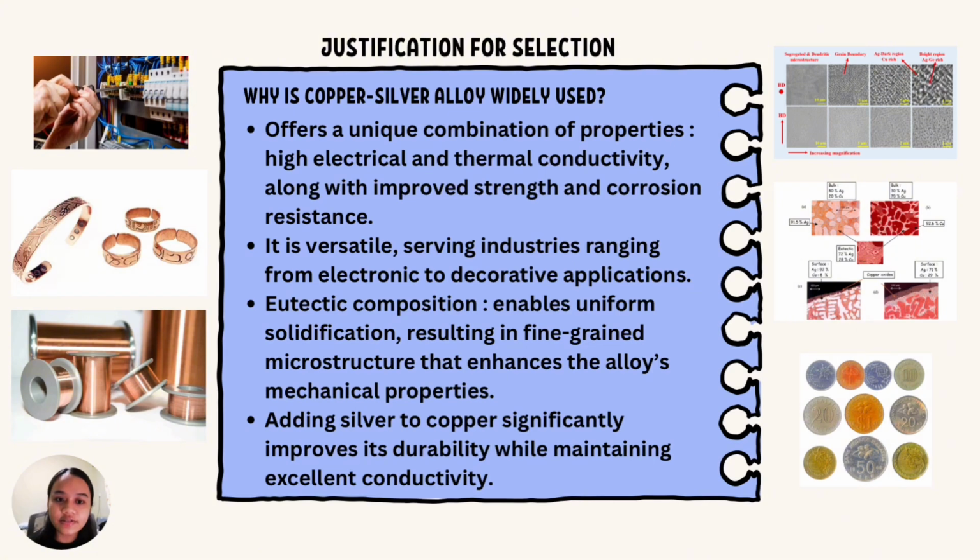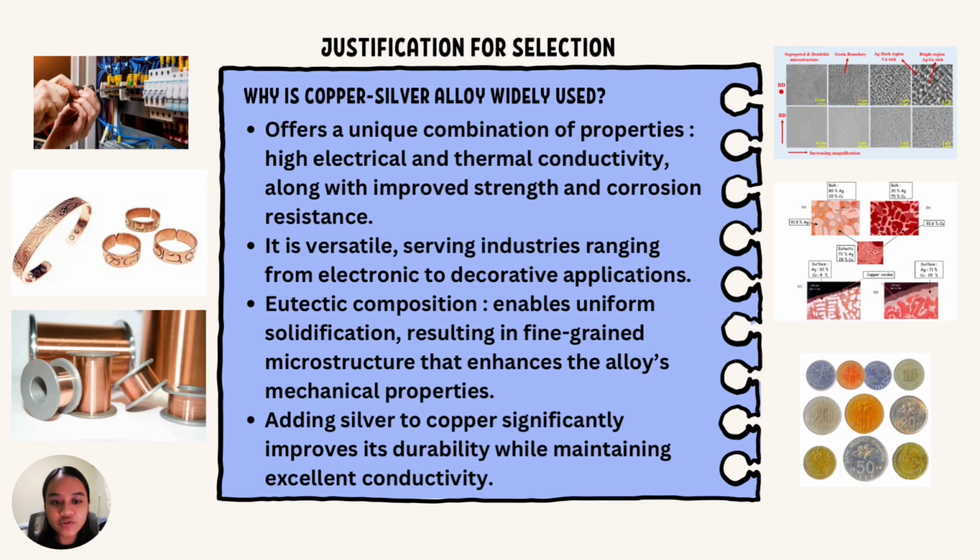Okay, next, here's the reason why we choose copper-silver alloy. First, copper-silver alloy offers a unique combination of properties. Just like I said on the previous slide, it offers high electrical and thermal conductivity along with improved strength and corrosion resistance. This balance makes it suitable for a wide range of applications. For example, in electrical wiring, the alloy retains excellent conductivity while being stronger than pure copper, which is crucial for durability in high-performance environments.